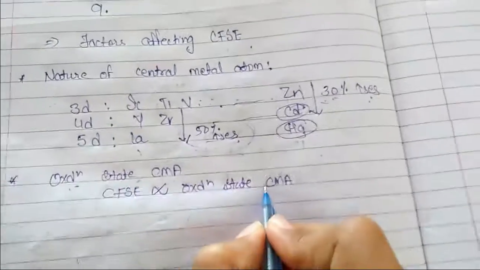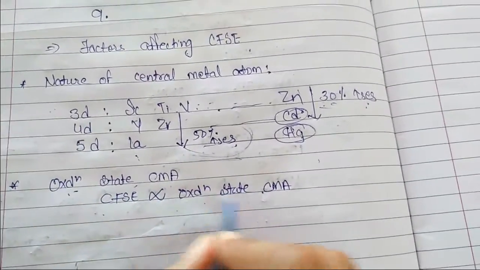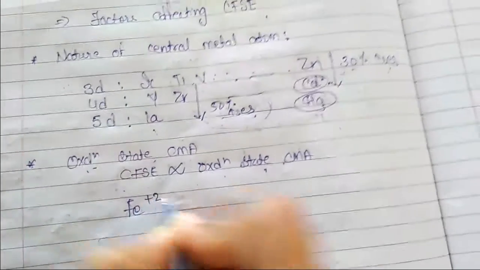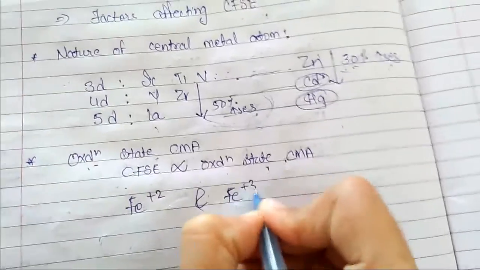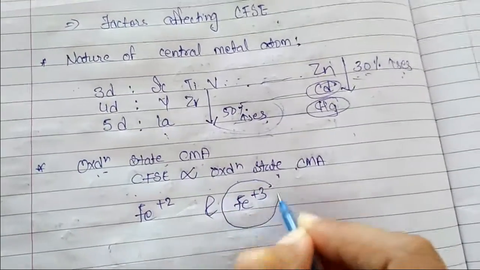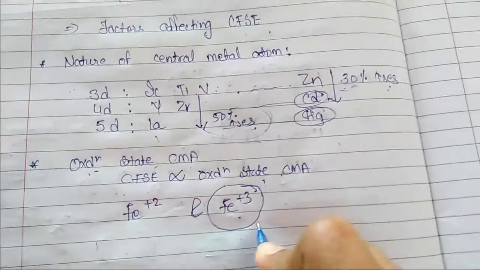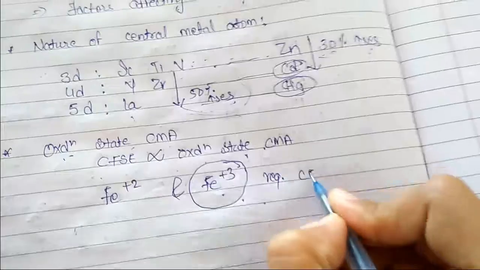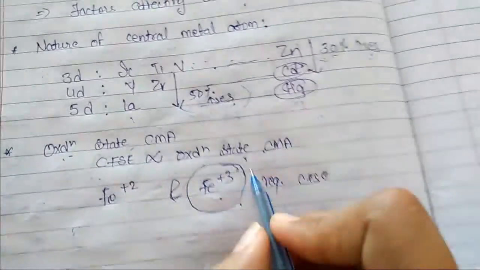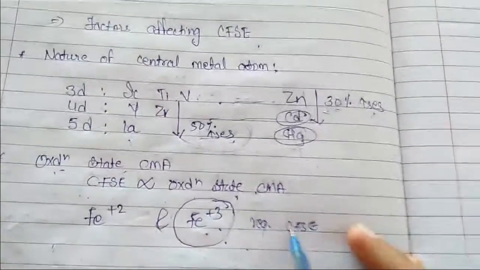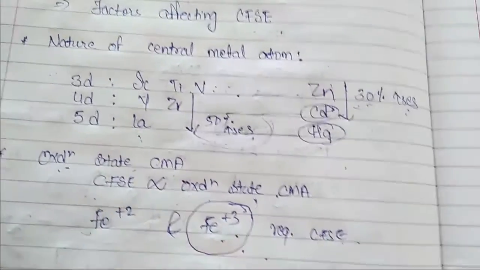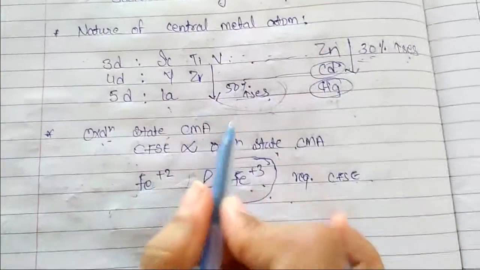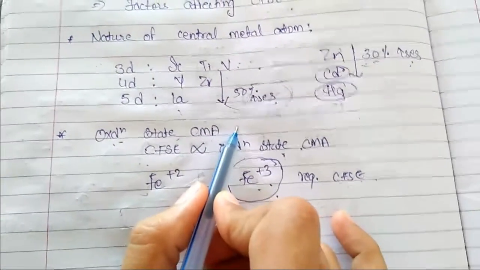That means greater the oxidation state, greater the crystal field splitting energy required. For example, if you are having Fe+2 and Fe+3, then the complex in which iron has Fe+3 as its oxidation state will require greater CFSE compared to the Fe+2 complex. Clear? So the second factor was oxidation state of central metal atom.